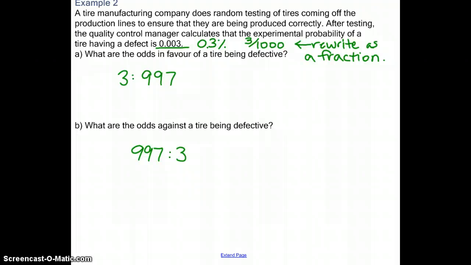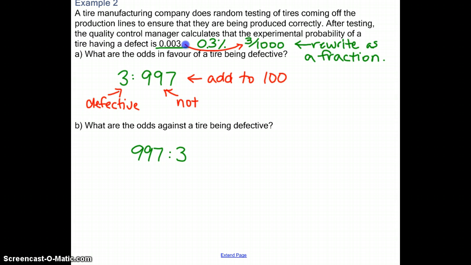Example 2. A tire manufacturing company does random testing of tires coming off the production lines to ensure that they are being produced correctly. After testing, the quality control manager calculates the experimental probability of the tire having a defect is 0.003. Now we can write this as a fraction of 3 over 1,000. So that would be your probability. To rewrite the odds in favor of a tire being defective, we need to take the number that are defective, so 3. So 3 are defective, and 997 are not, because these two, again, have to add to 1,000, because 1,000 is our total listed there.